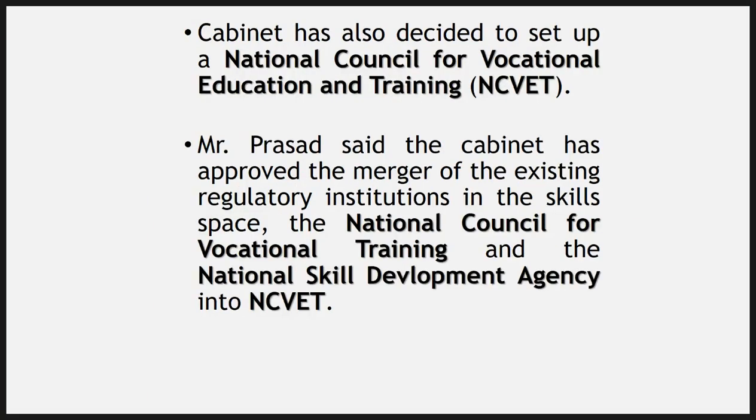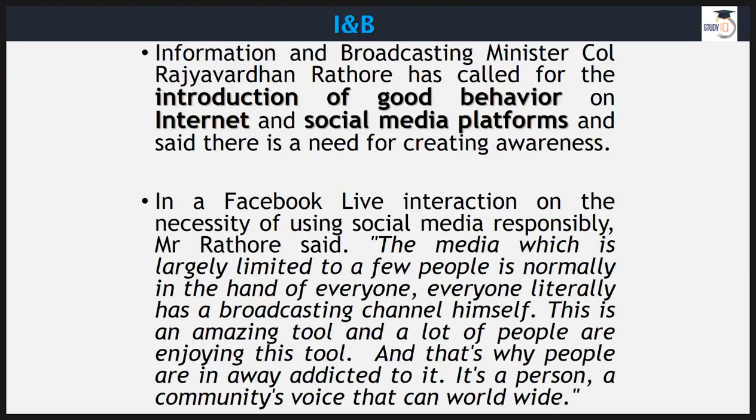And Cabinet has also decided to set up a National Council for Vocational Education and Training. Now this National Council for Vocational Training and National Skill Development Agency will be merged into it.